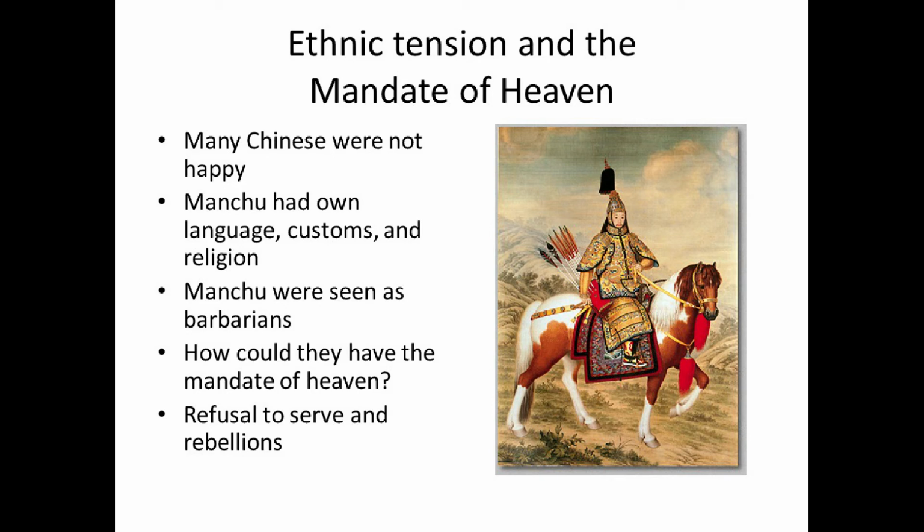China is a huge place. There's not that many Manchu. If the Qing dynasty wants to actually rule, it needs to figure out a way to make these Chinese people accept their rule. And we have to stress, again, the Qing dynasty is going to last almost 300 years. So they did figure out how to do this. But this is a serious issue that they have to overcome. How do they convince the Chinese that they're not barbarians and that they have the mandate of heaven, and therefore the Chinese should stop rebelling against them and should start serving them?